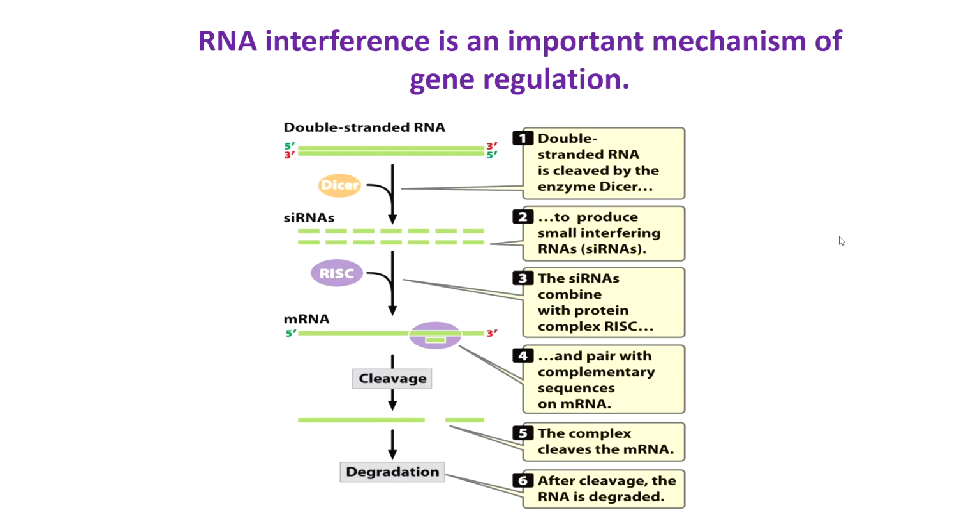Another way in which RNA degradation can control expression is through the use of RNA interference. RNA interference uses small interfering RNAs. This is what siRNA stands for, small interfering RNAs. So there is a DNA component here. The DNA is not shown. So you have a region of the DNA that is transcribed into this double-stranded RNA.